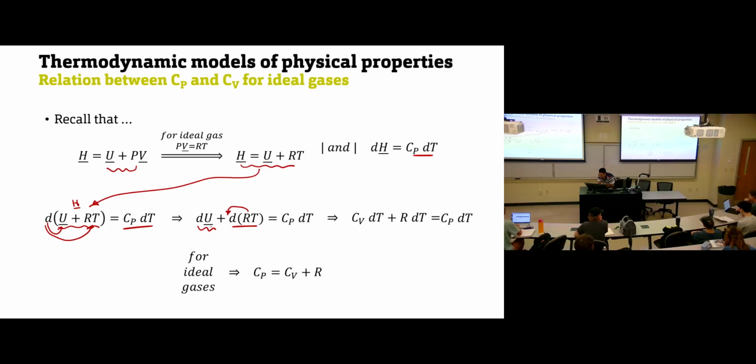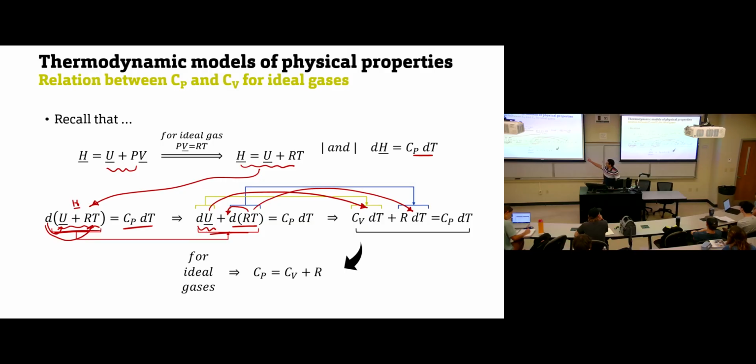And dU, we know, is CV dT. And d(RT) is R dT. So dT will be cancelled, and at the end, what you would have is CP equals CV plus R.